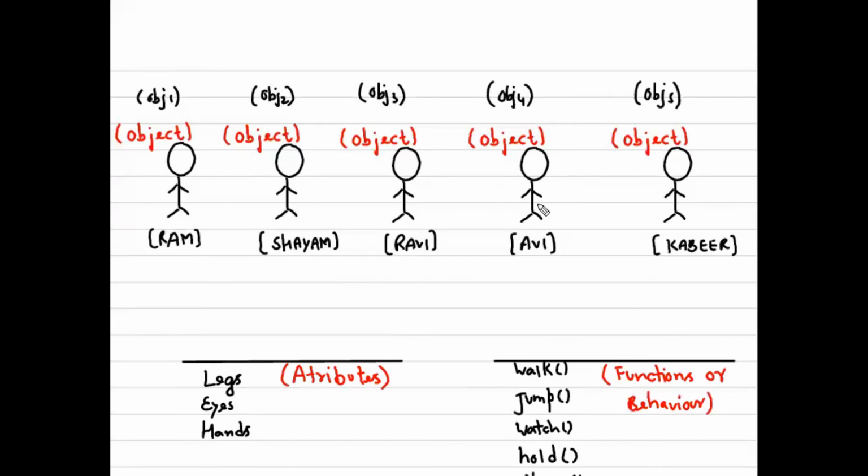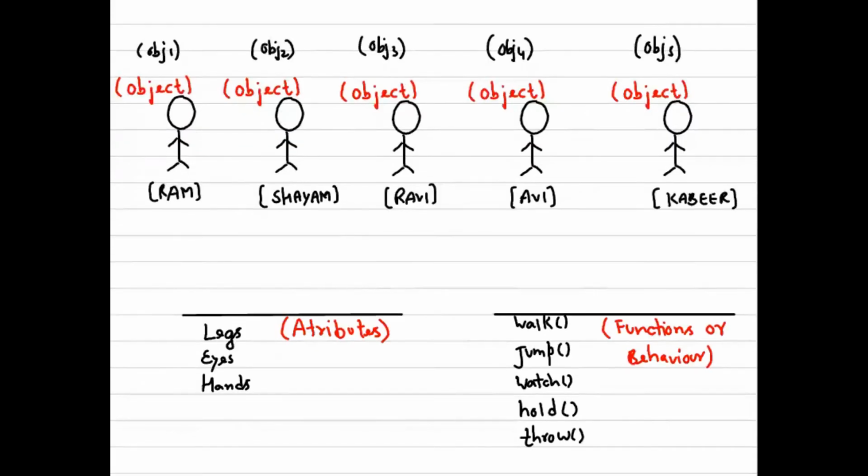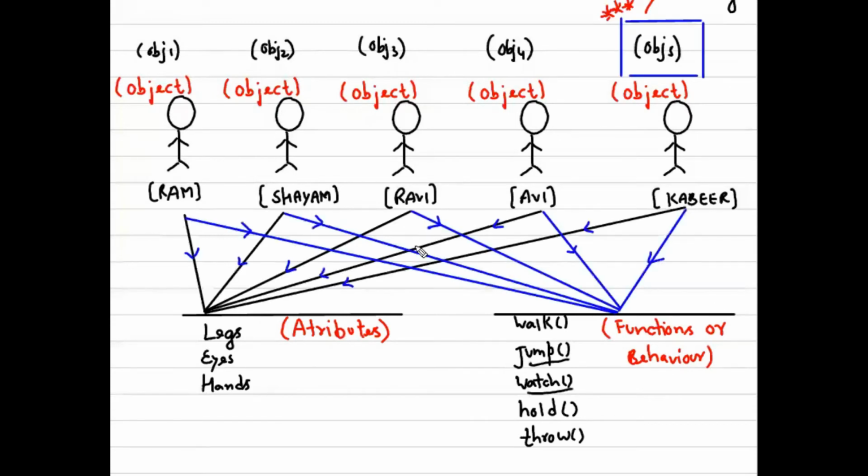If we map all these objects to the attributes and the functions or behavior, how would it look? It means the Ram object has all these properties, and Ram can perform all these tasks. The connection would be like this: Ram can use all these properties and also perform all these tasks. It is the same for all the objects.